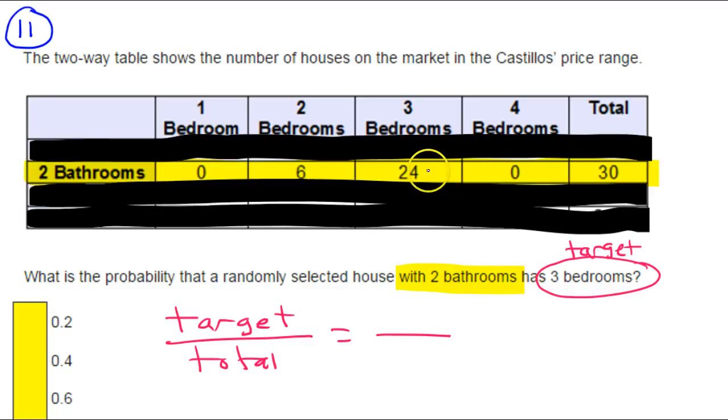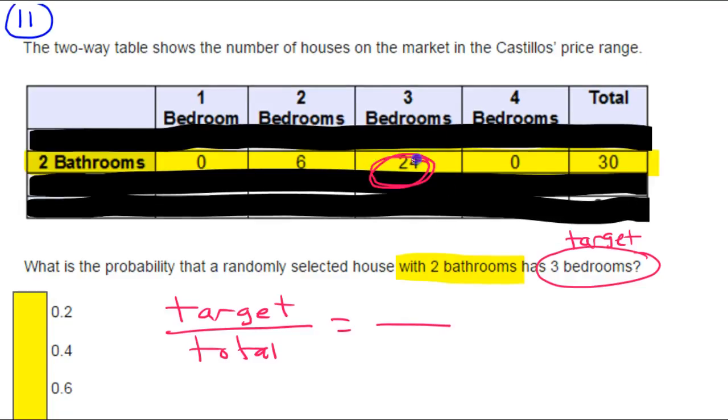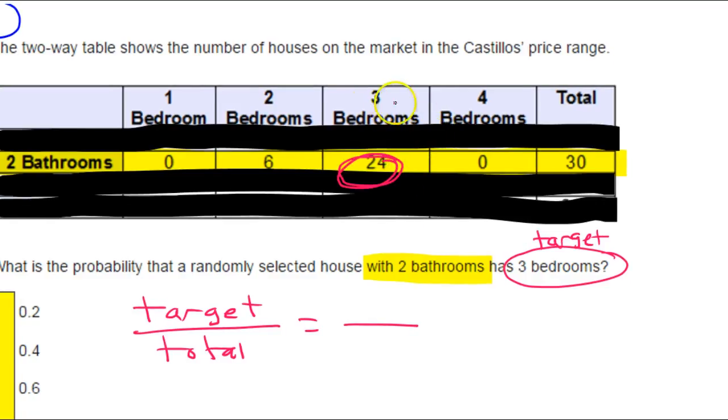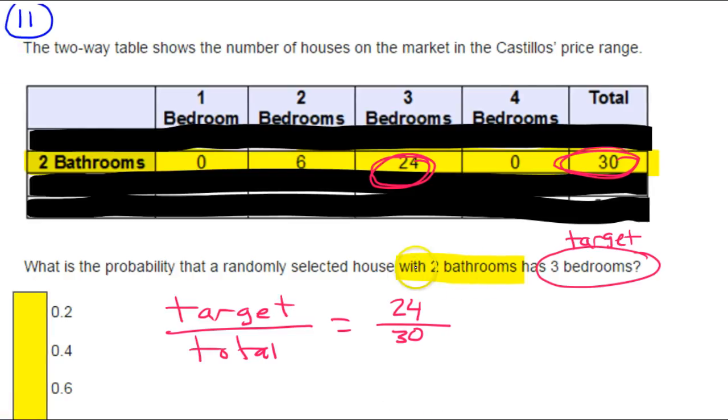Okay, so 3 bedrooms, I'm seeing that's 24, right? Okay, this is the 3-bedroom column. So we have 24 3-bedroom houses out of a total of 30. Target over total, 24 out of 30 in this smaller universe where we are only dealing with the 2-bedroom houses. Okay, not the ones we had to black out.